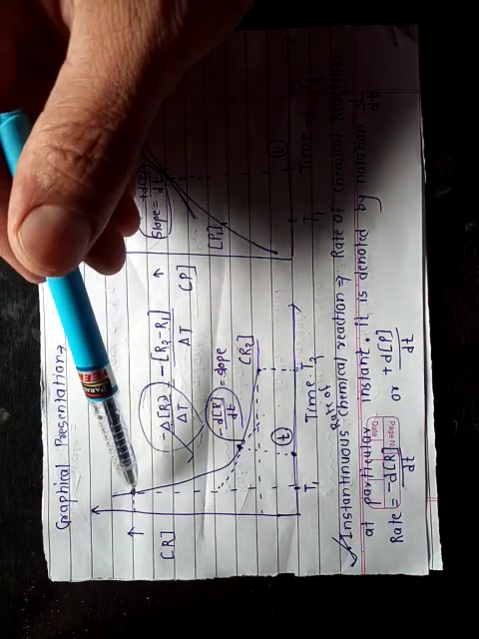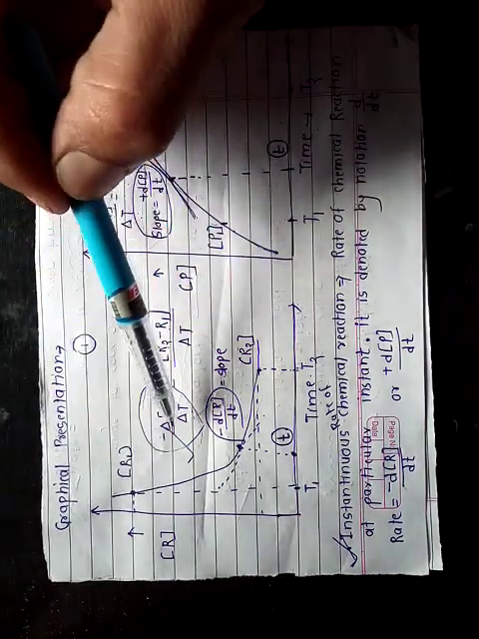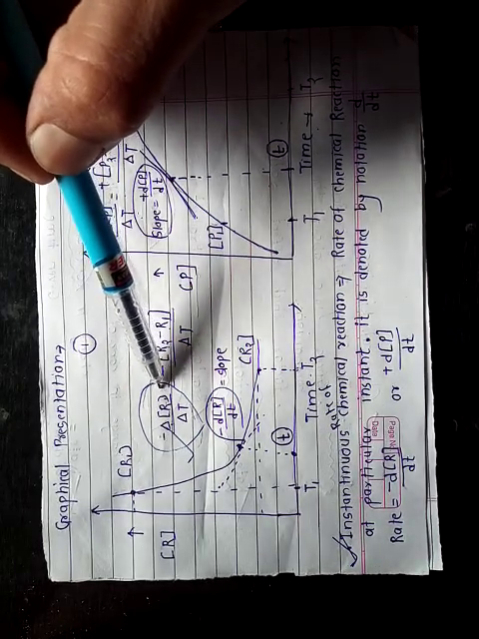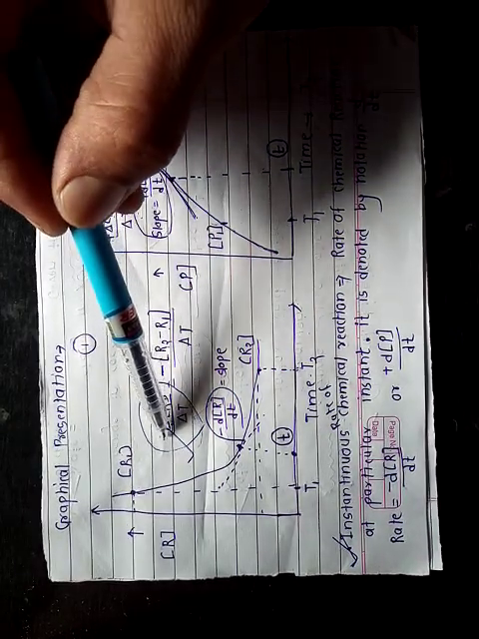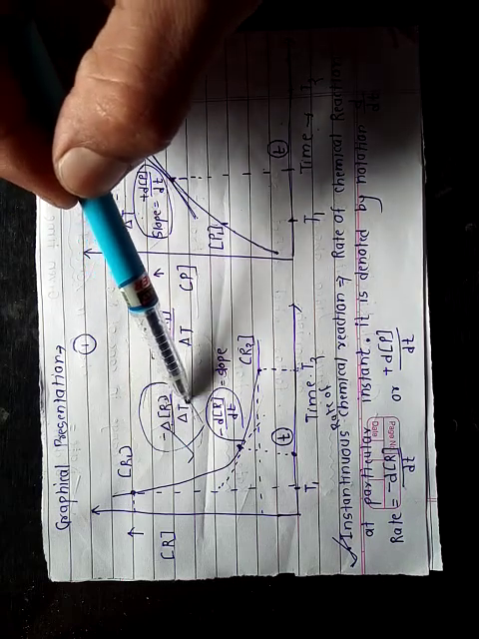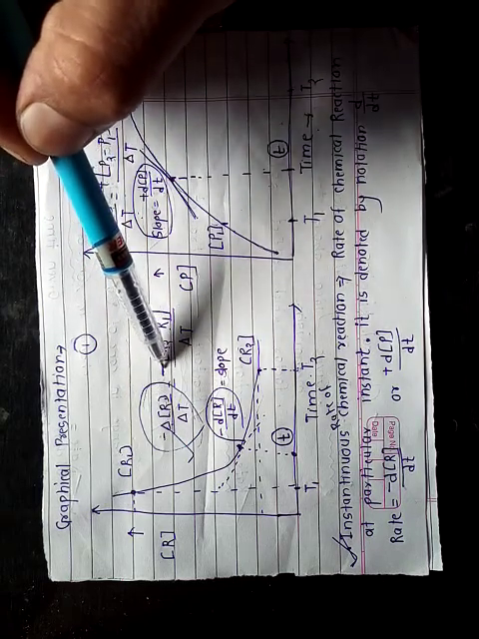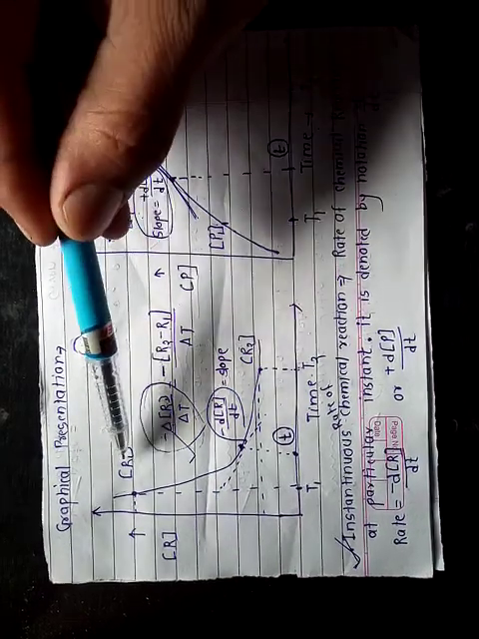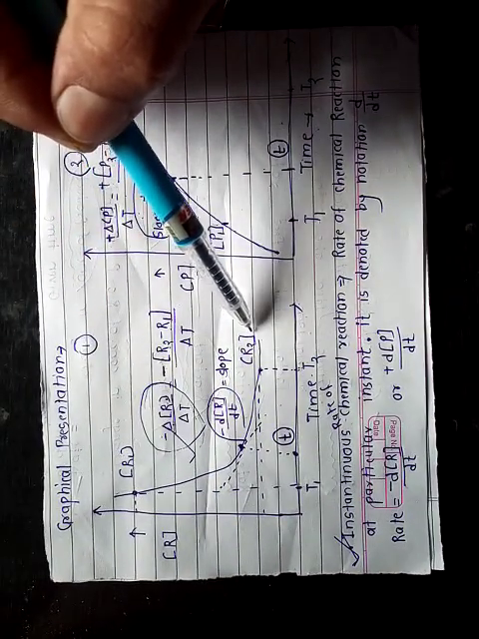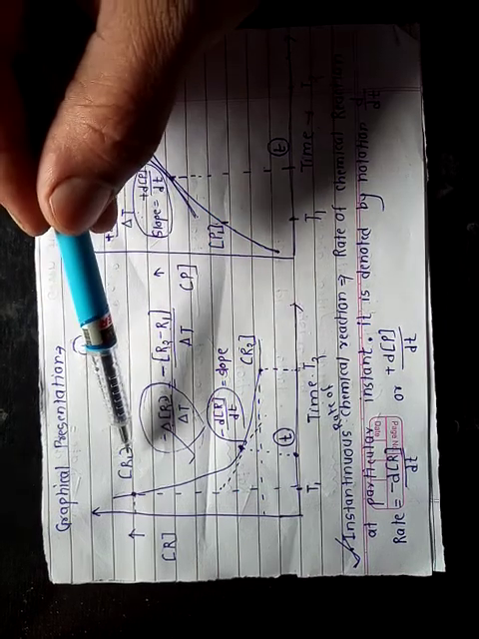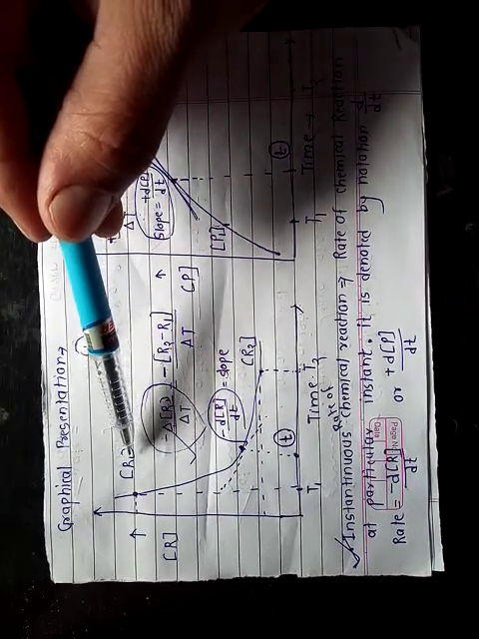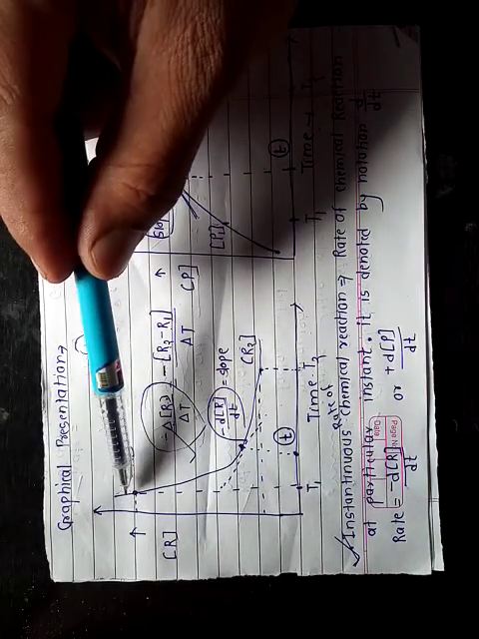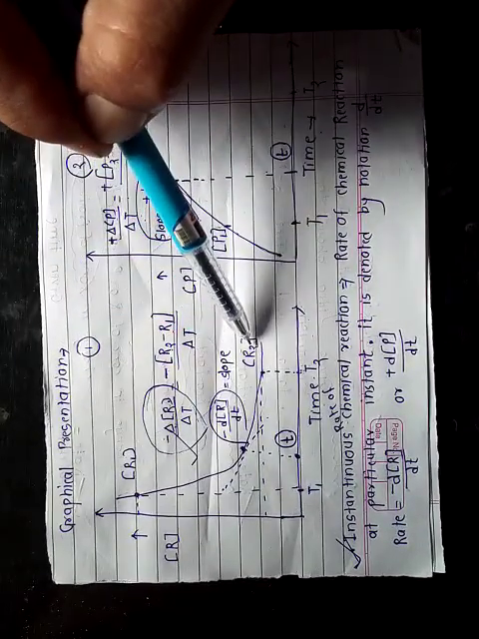From this graph, we can say the average rate of chemical reaction in terms of reactant concentration, that is minus delta R upon delta t, is equal to minus, with the bracket, delta R, which is nothing but R2 minus R1, the final concentration of reactant minus the initial concentration of the reactant. Here the negative sign indicates that as time goes on, the concentration of reactant decreases.